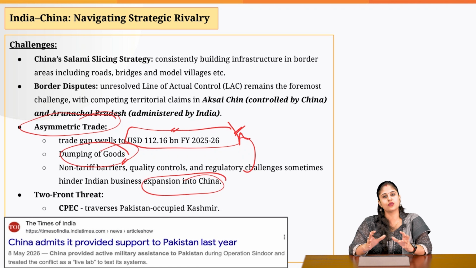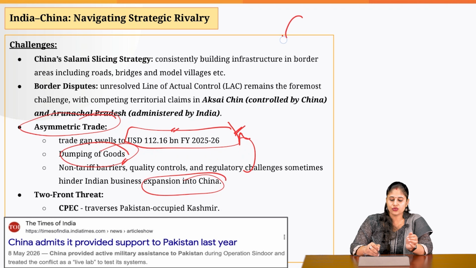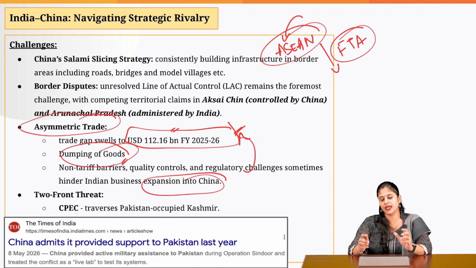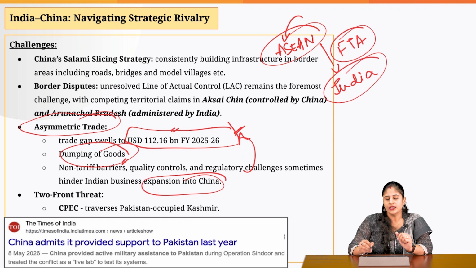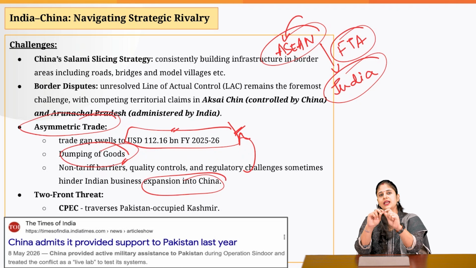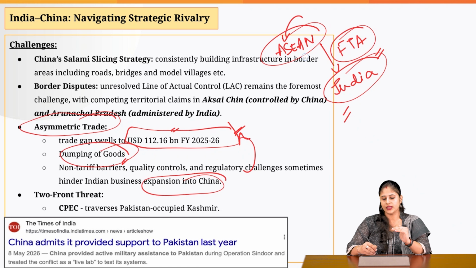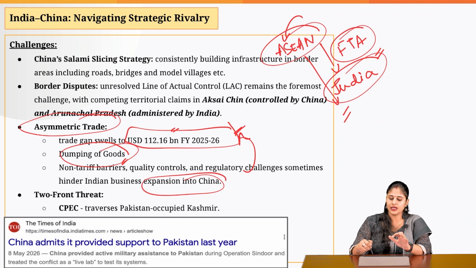Now, India and ASEAN also have a trade agreement with each other, but what we have found out is that China used to dump the product in ASEAN countries, and then since ASEAN countries have an FTA or a trade agreement with India, they used to just change the label, saying that it is not from China, it is actually from an Asian country. And on the basis of the trade agreement that India and ASEAN have between each other, these goods were able to get a favorable treatment. That means the tariff level was quite low when they were entering into the Indian market. And that is how China was able to dump its goods in the Indian market via the ASEAN countries. So that is another problem.